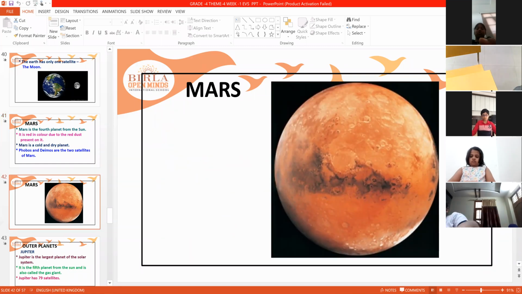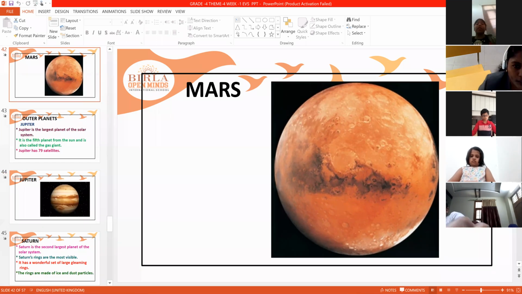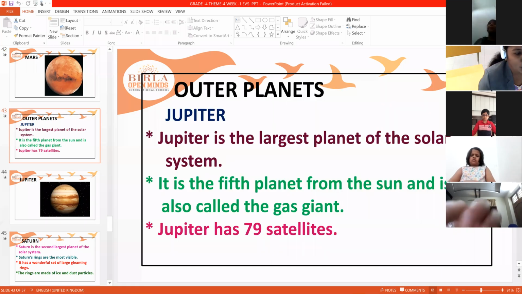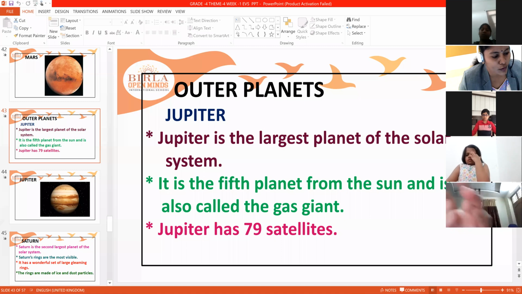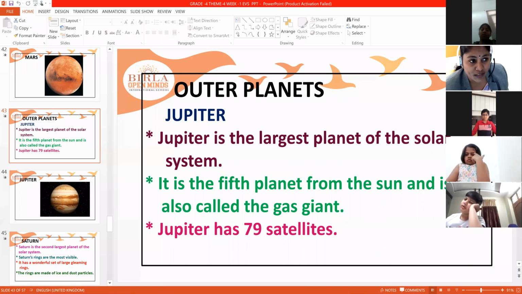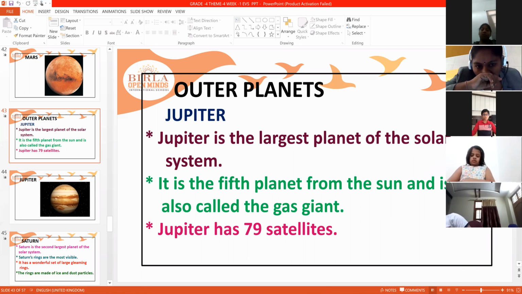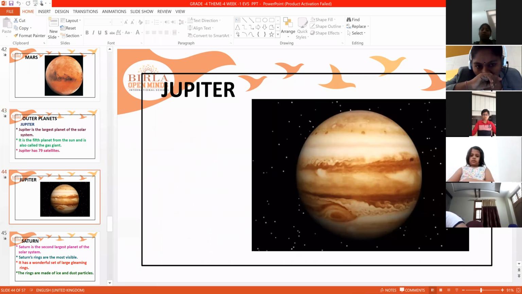Yes, children? So till now, we have seen the inner planets. Now we'll go for the outer planets. Jupiter is the largest planet of the solar system. It is the fifth planet from the sun and is also called a gas giant. Jupiter has 79 satellites. It is the biggest planet in the solar system. This is Jupiter.